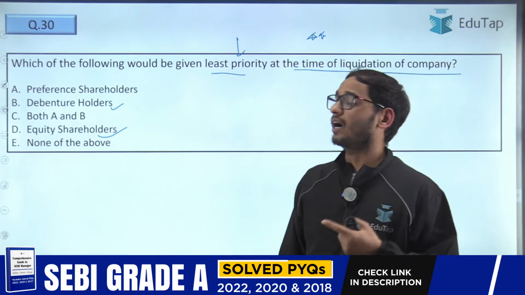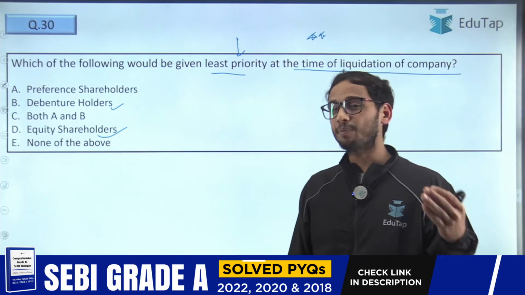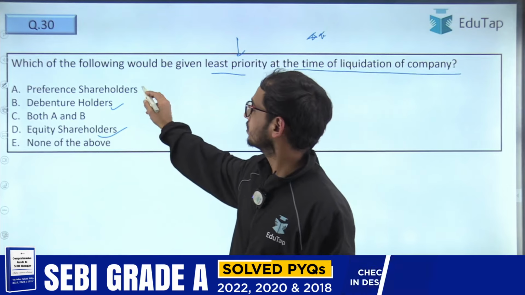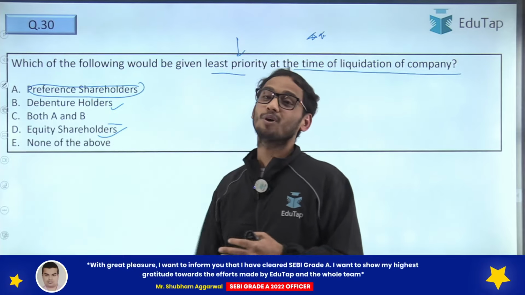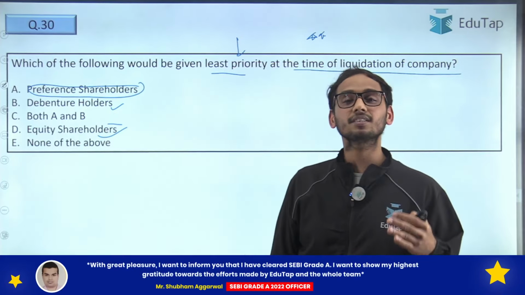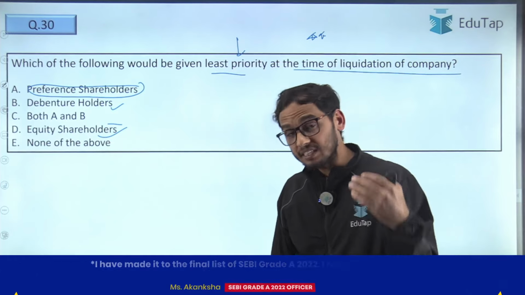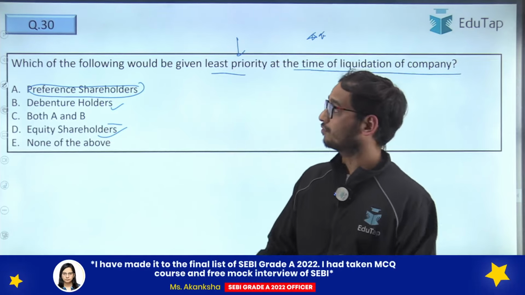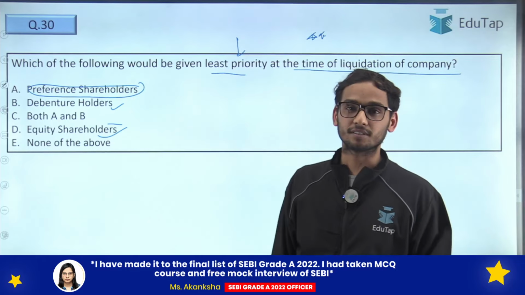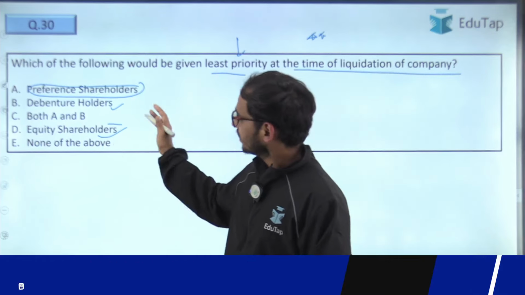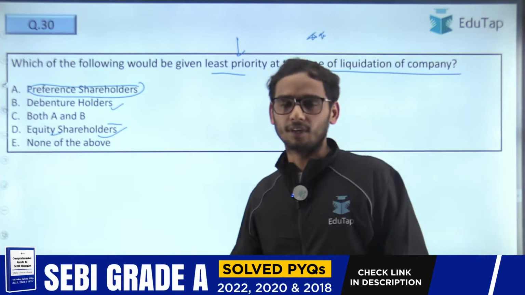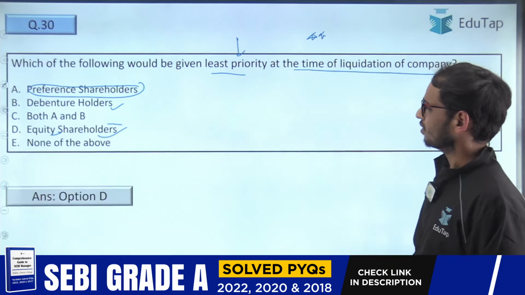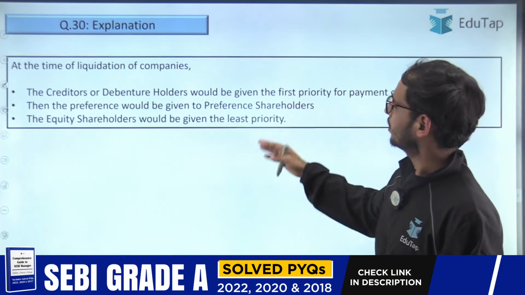Then after this liability has been paid, preference shareholders will be paid money back before the equity shareholders, because preference shareholders are given preference at the time of liquidation. Therefore, the name is given to them as preference shareholders. So the least priority will be given to the members, or you can say the equity shareholders to be specific, right? I have already explained this thing.